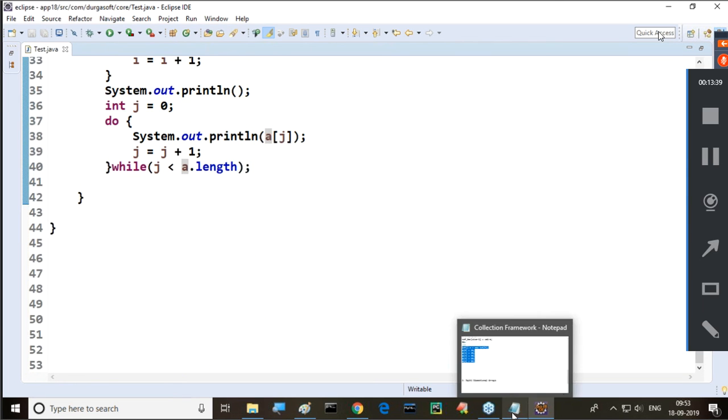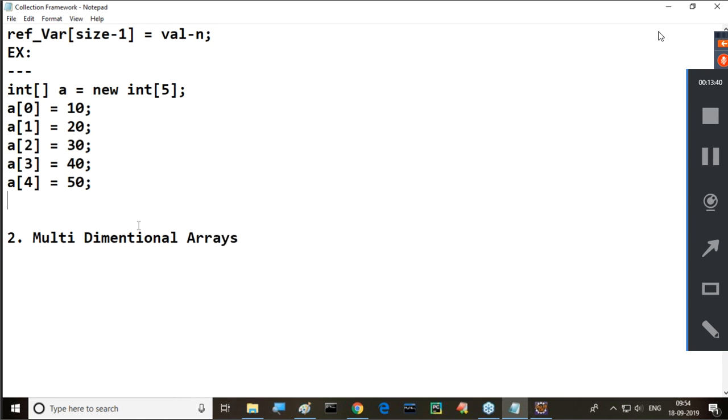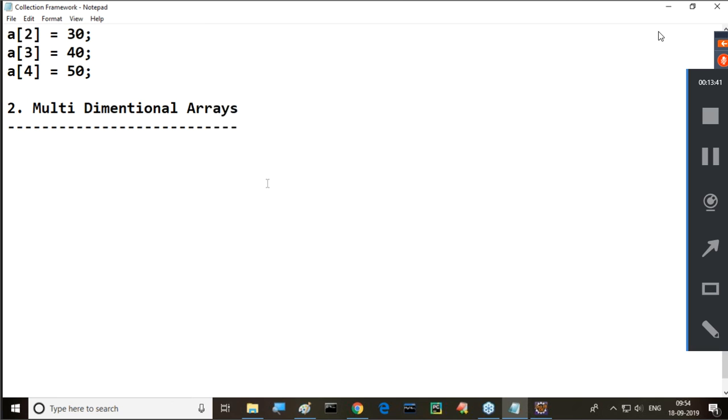We can understand it. So next one is which one now? Tell me after completion of this, another content is which one? Multi-dimensional arrays. Tell me, sir, what is this multi-dimensional arrays? What is the meaning of it? It is able to store elements in more than one level. More than one level in the sense more than one dimension.